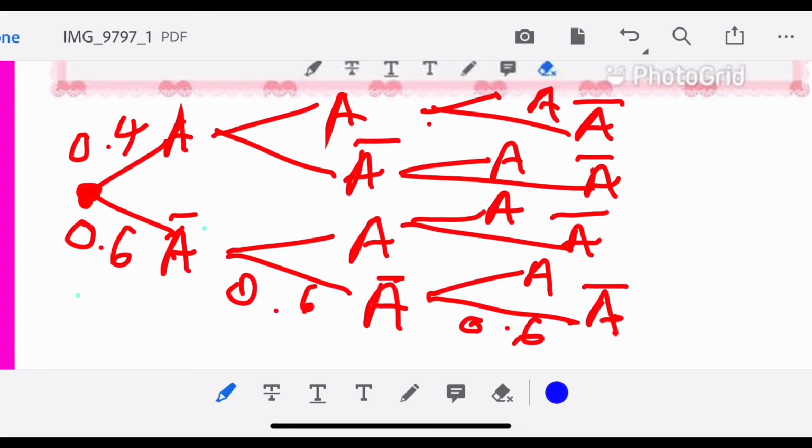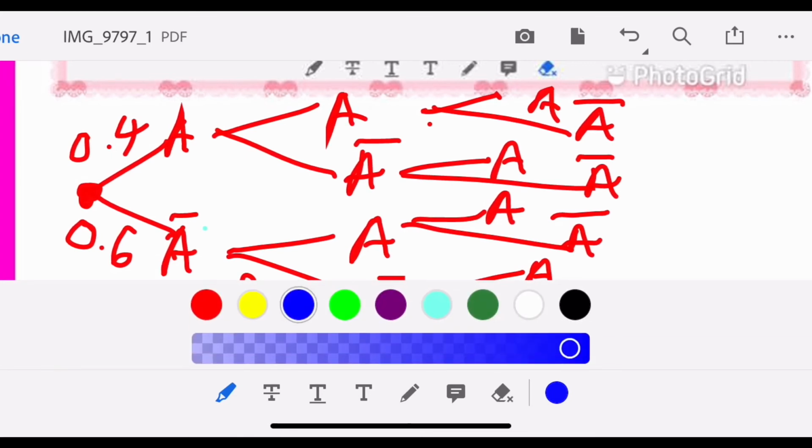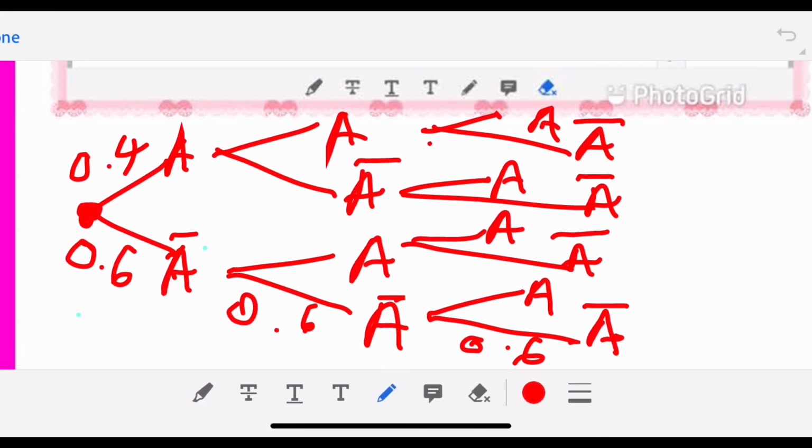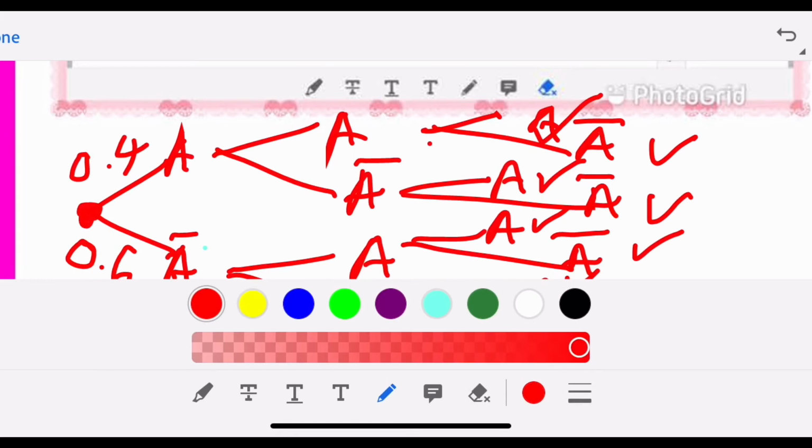We will just focus on the one branch which is no accident for the 3 laps, compared to doing all the branches with accident. So you have to do many branches. So we call this a complement event. Complement event means we will take 1 minus.